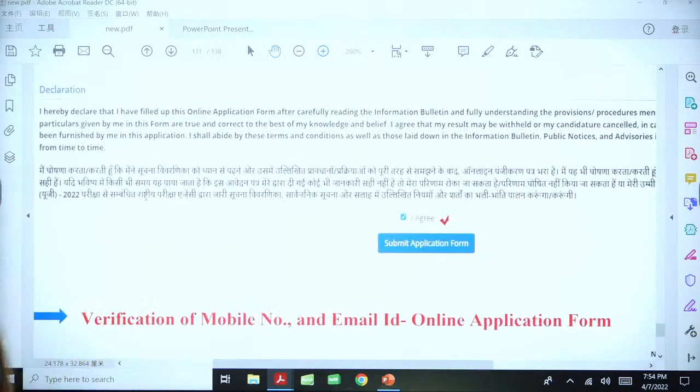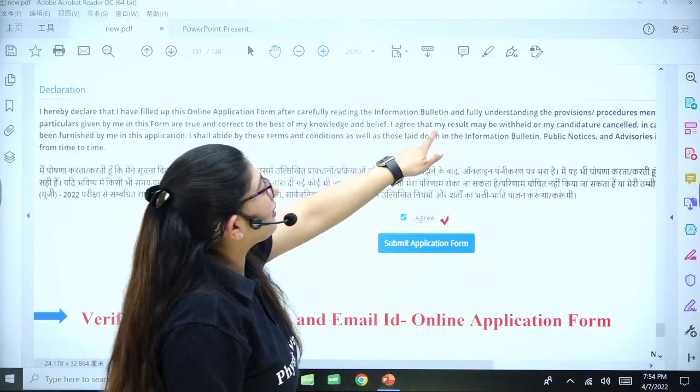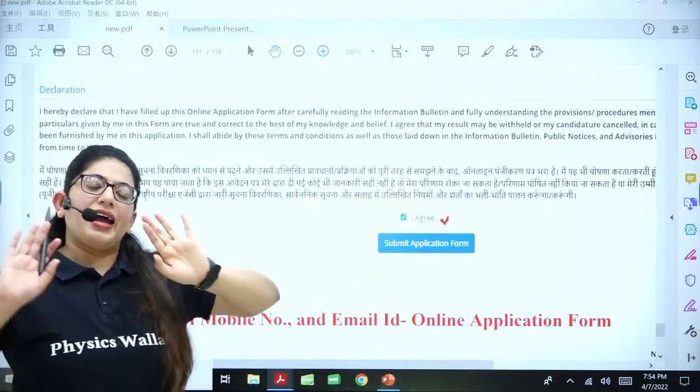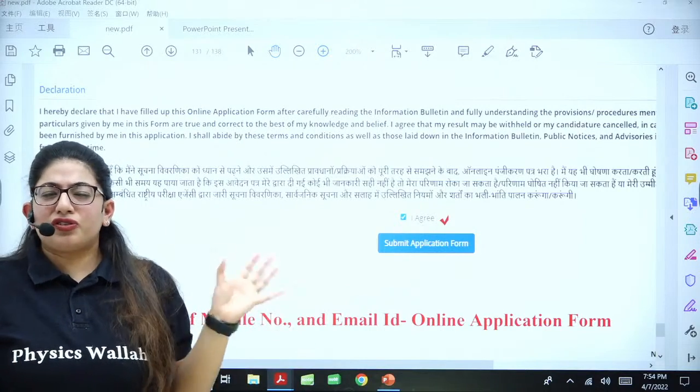What you are agreeing about. Always read what you are agreeing about. I hereby declare that I have filled up this online application form after carefully reading the information bulletin. That means I have read. It's not like Diksha ma'am has made us understand, so we are not reading it.